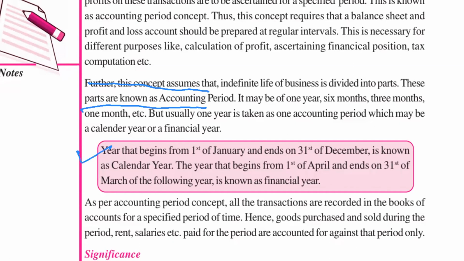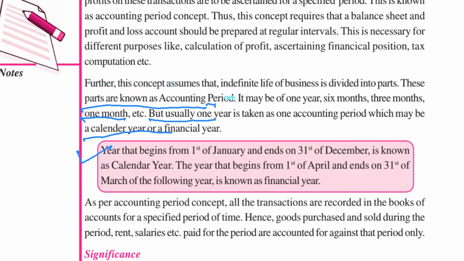Directly come to this. It is written, the accounting period may be of 1 year or 6 months or 3 months or 1 month, but usually 1 year is taken as an accounting period, which may be a calendar year or a financial year. Generally or normally 1 year is taken as the accounting period, and that 1 year may be a calendar year or a financial year.